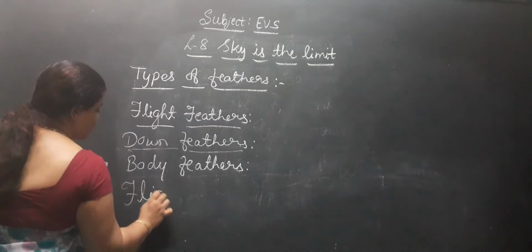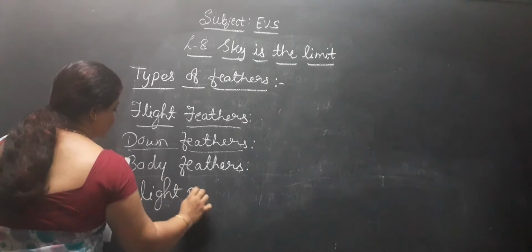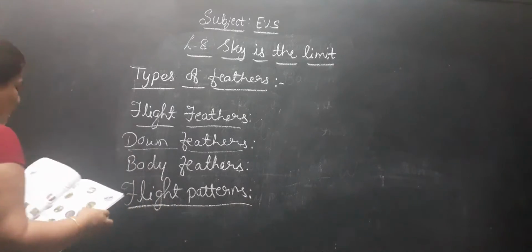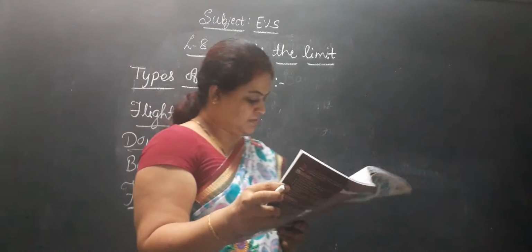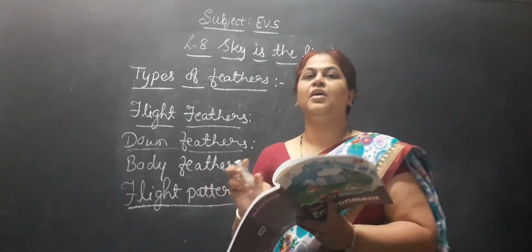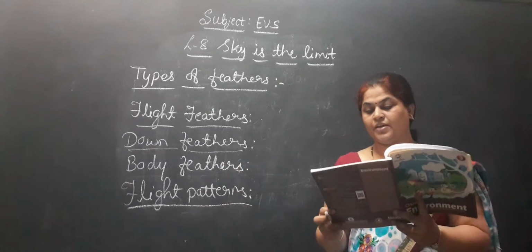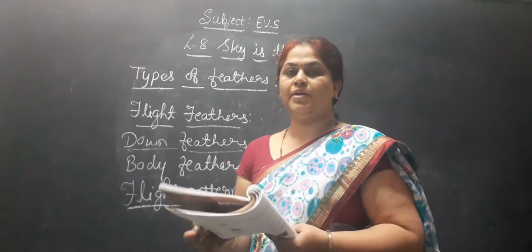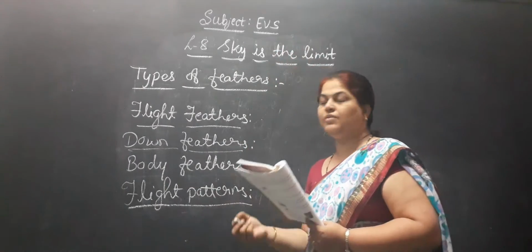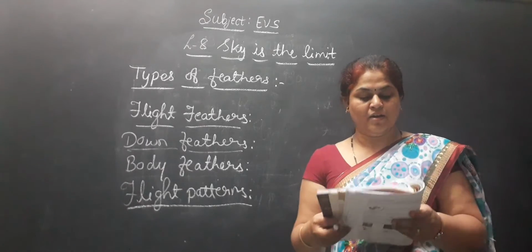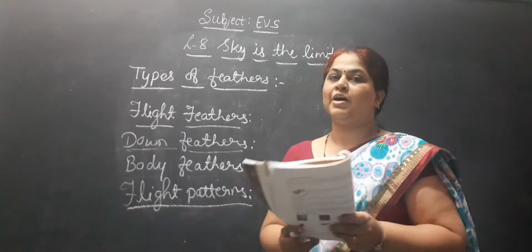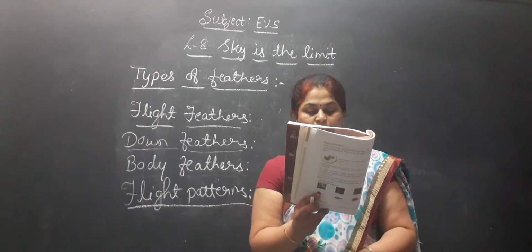Next we are going to study flight patterns. Here some birds like geese and swallows fly very long distances. Birds like hens and peacocks fly only for some distances. Eagles and vultures fly very high in the sky, whereas sparrows and bulbuls fly at a low height.